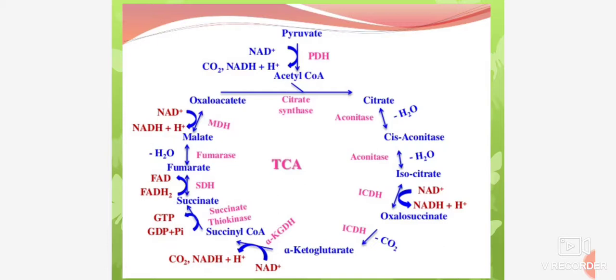Succinyl coenzyme A is converted to succinate by the enzyme succinic thiokinase. The reaction requires the presence of GDP, that is guanosine diphosphate, which is converted in the presence of inorganic phosphate to GTP, that is guanosine triphosphate.